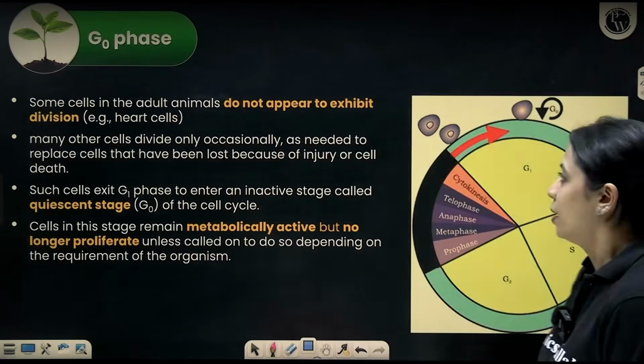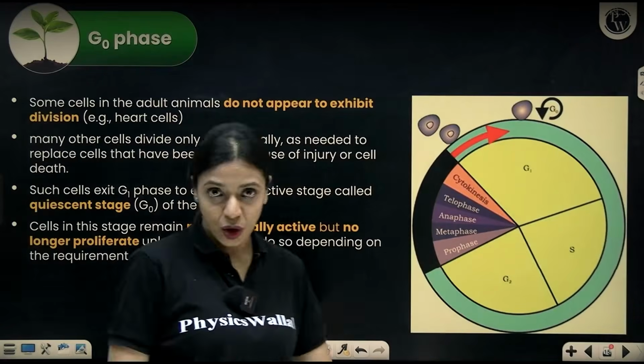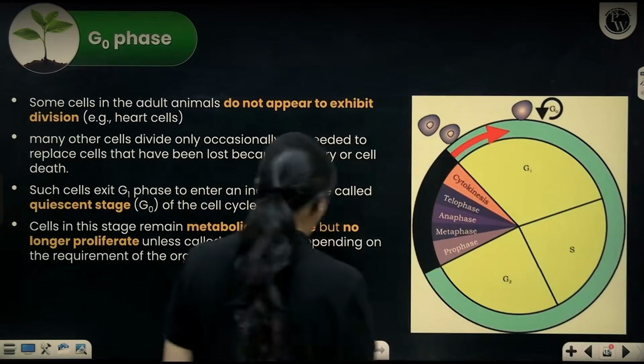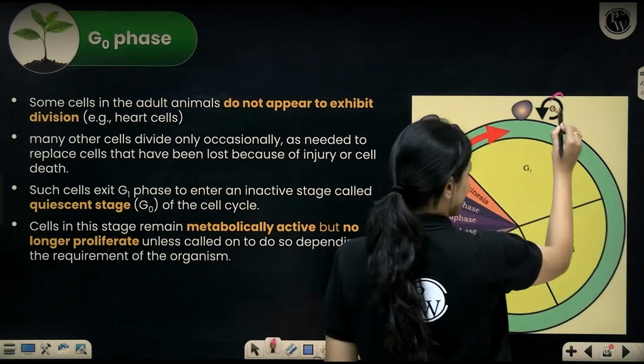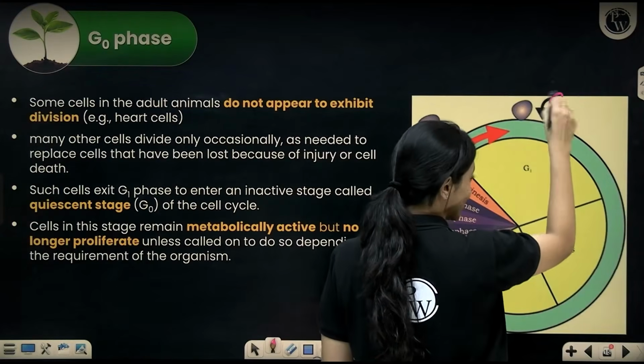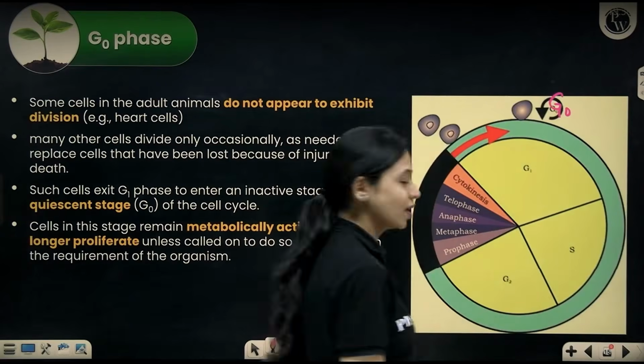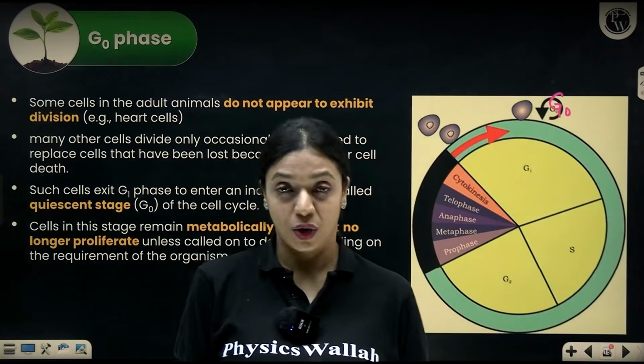Now, there is one other phase called G0 phase, about which I have not mentioned here so far. This is called the G0 phase. It's shown here in your NCERT textbooks. So what exactly is this G0 phase?